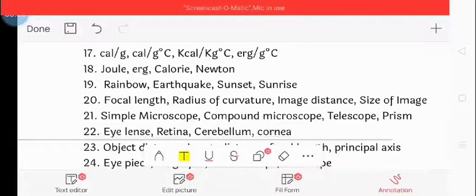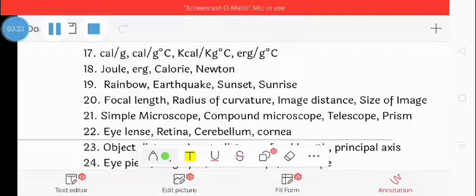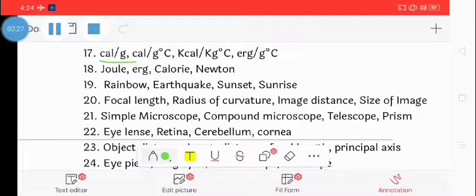Next, 17th question: calorie per gram degree Celsius, kilocalorie per kg degree Celsius, erg per gram degree Celsius. So the correct option is calorie per gram because calorie per gram is the unit of specific latent heat while the others are units of specific heat.